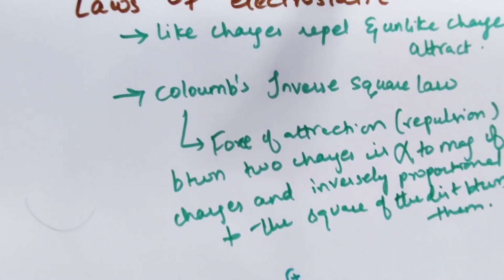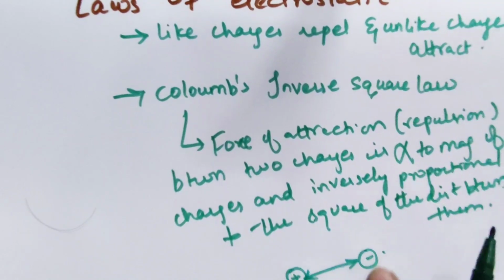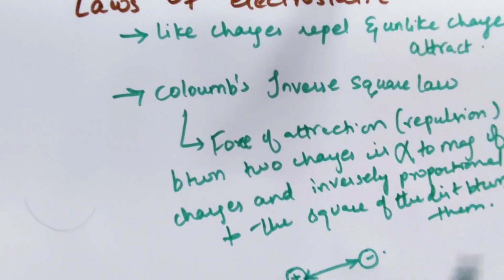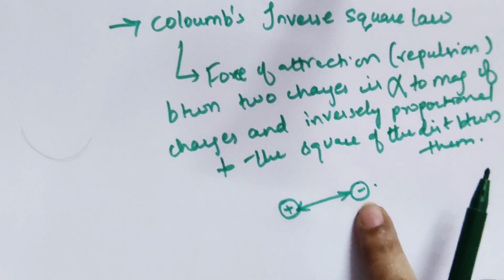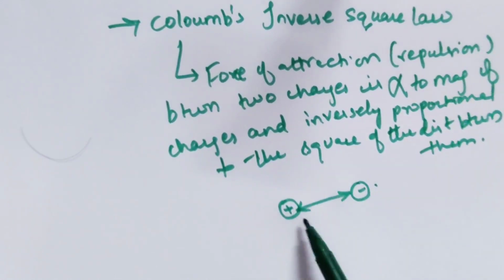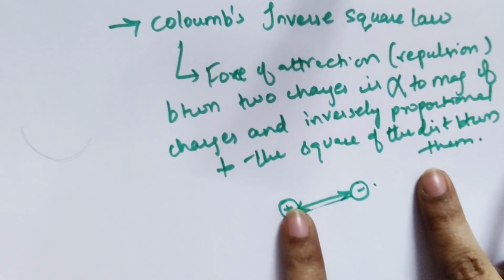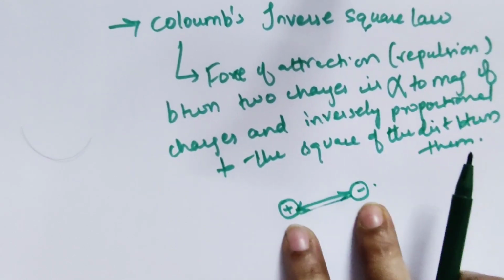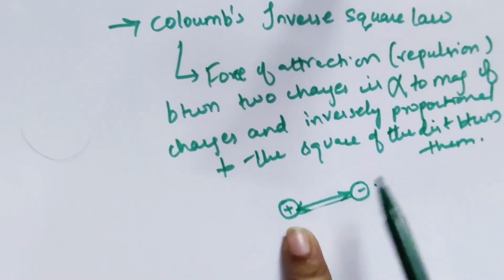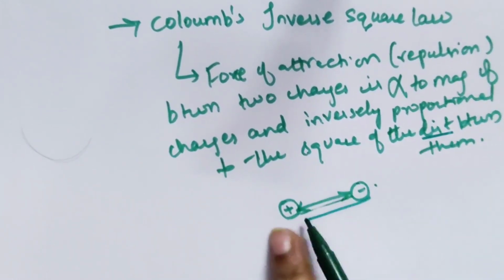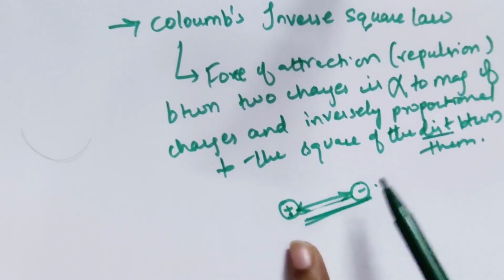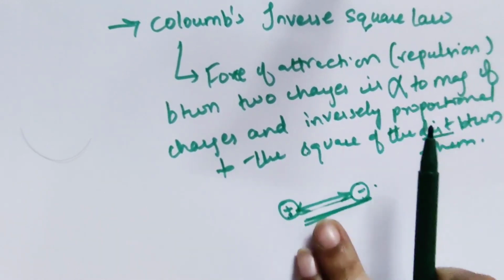Suppose there is a positive charge and some negative charge over here. The force of attraction between them will depend upon the magnitude of these charges, how much intensity these charges have, and the square of the distance. If these two are far away from each other, even though they are opposite charges, there will be no attraction between them. It depends upon the distance at which they are placed and the magnitudes of these charges. If the distance is small, then there will be attraction.